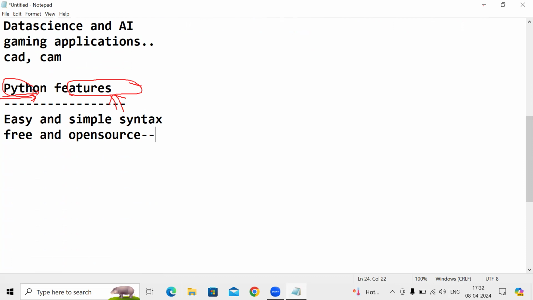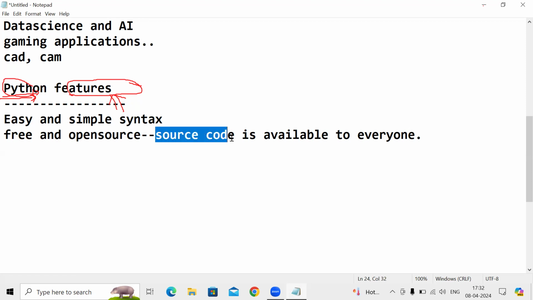Open source means the source code is available to everyone. Python is open source. Whatever source code we have in Python, meaning the code that developers used at the start to develop Python, that code is called source code. That source code is available to anyone. We can do changes, guys. Try to focus on it.